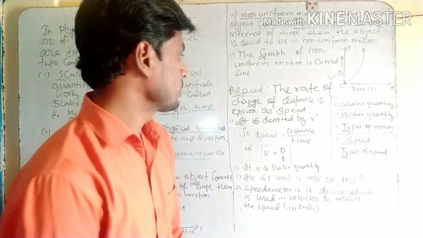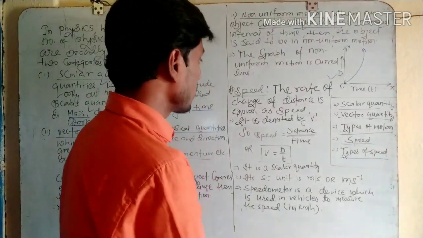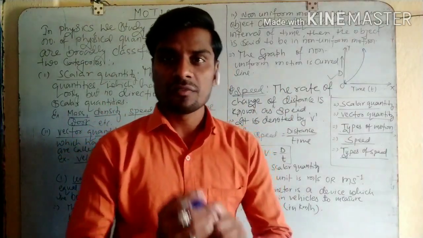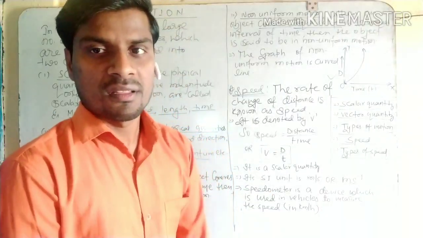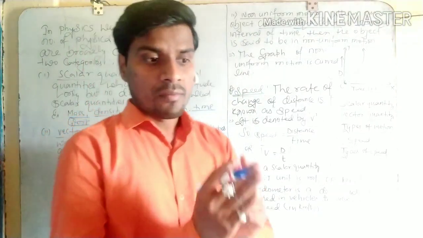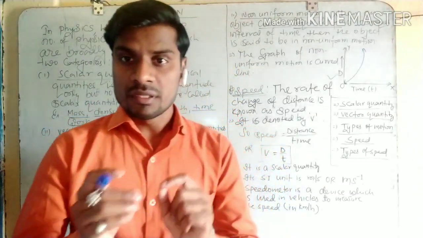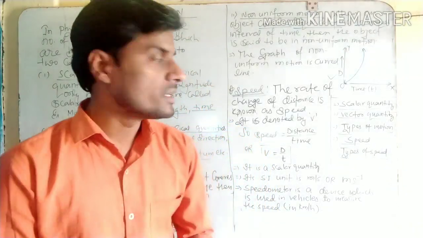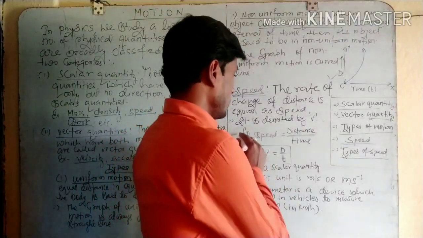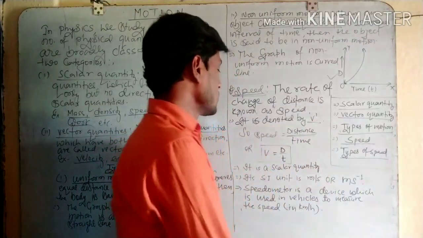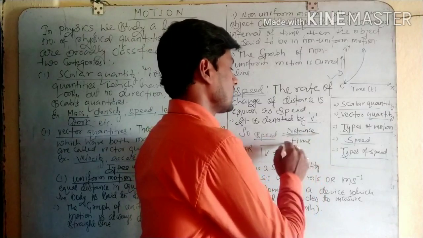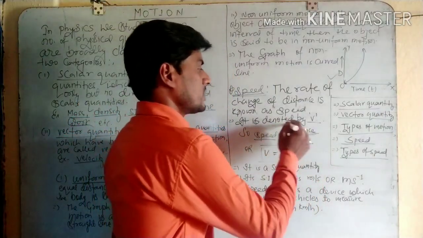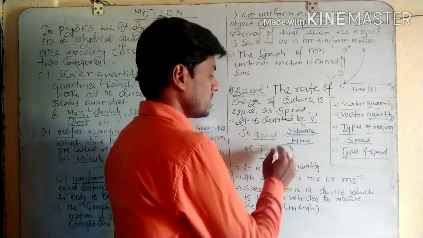Next, the most important topic is speed. What is speed? The rate of change of distance is known as speed. The rate of change of distance means when an object covers distance per unit time, that is known as speed. Speed is denoted by v. So speed is equal to distance by time, and distance per unit time is known as speed. It is denoted by v, so v is equal to d by t.